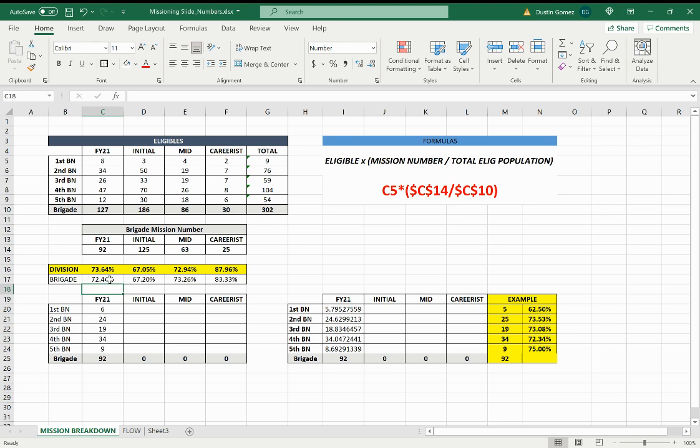So if I mission them 72.44 across the whole eligible population, that means that this number is not going to add up. Somewhere, somehow, we're going to have to adjust it manually.